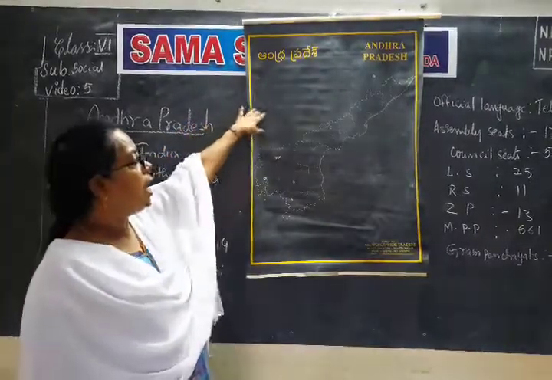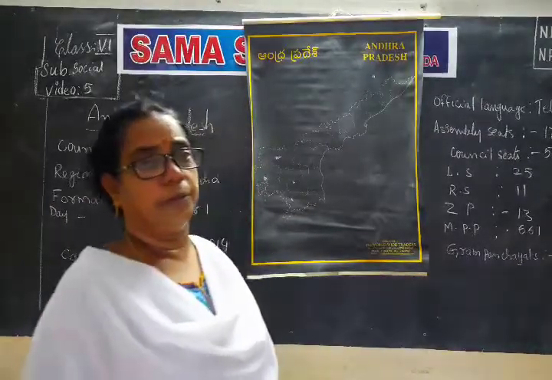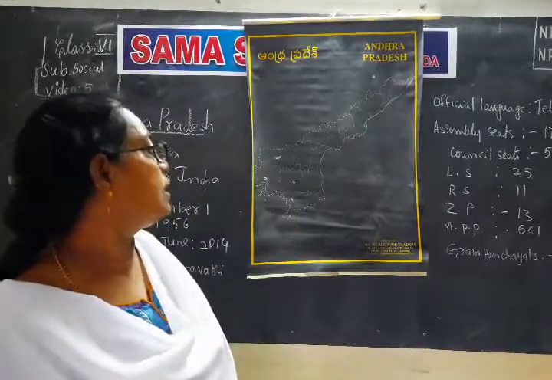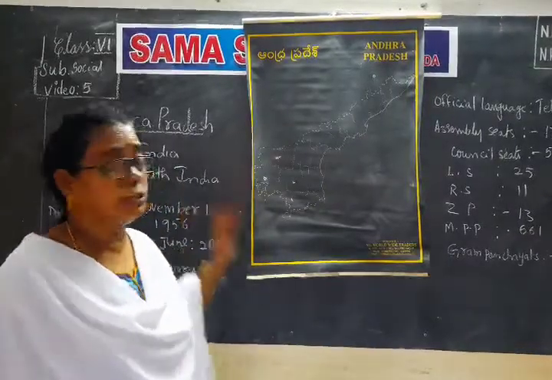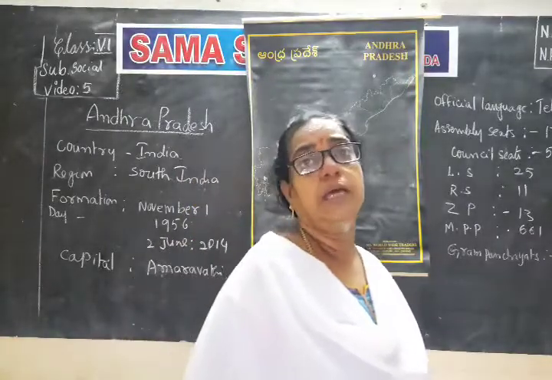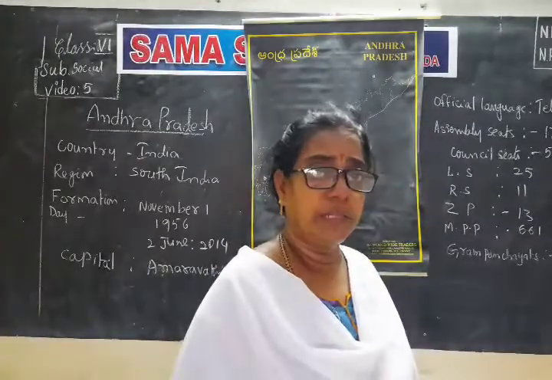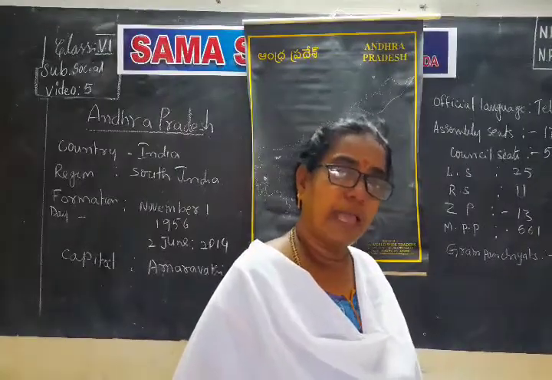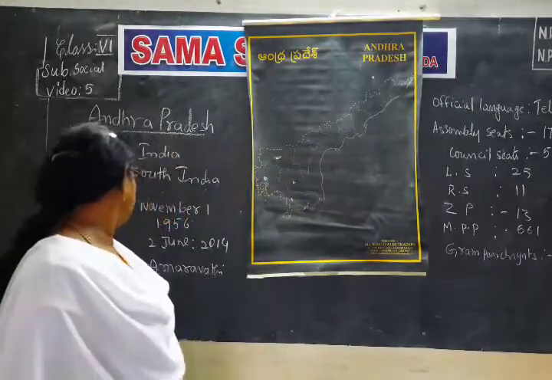Telangana is one state and Andhra Pradesh is another state. So two states are formed for Telugu speaking people. First Telangana was added, later Telangana was separated. So what is the capital at that time? On June 2nd, 2014, they said Hyderabad is the joint capital for Andhra Pradesh and Telangana for 10 years. But within 2 years, we selected a place for construction of the capital, which is called Amaravati near Guntur. So Amaravati is the capital.